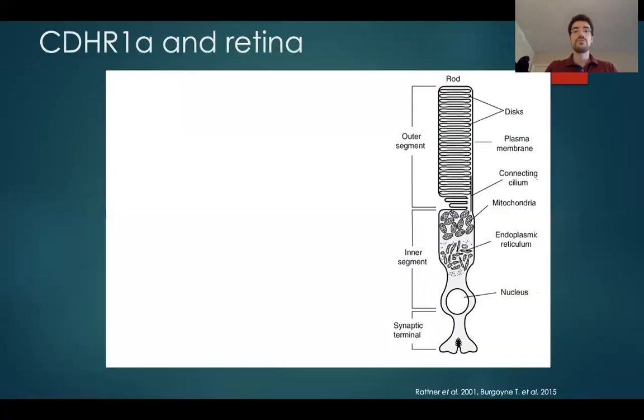If we look at the photoreceptor cell, we can see that it's a highly differentiated cell, and it's divided into two segments. The inner segment has the nuclei and also all of the other cell organelles, but then in the outer segment, we have discs that are stacked in a pile, and all of these discs contain proteins that are responsible for being excited by the light. You can see here that in this region in between, we have two vesicles that aren't surrounded by membranes, and this region is called the connecting cilium.